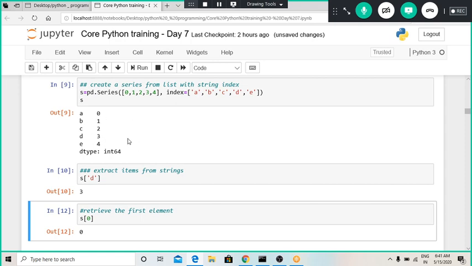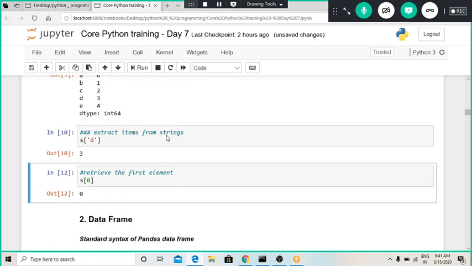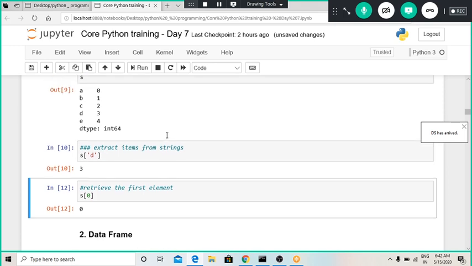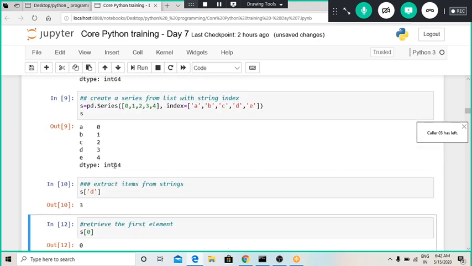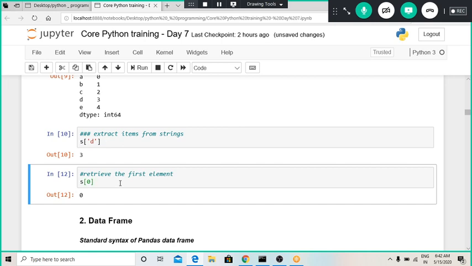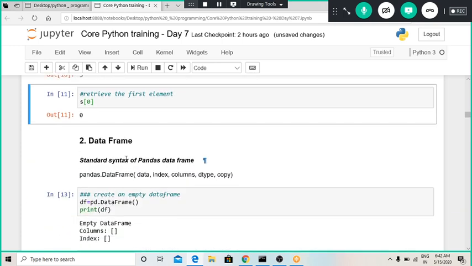And in such scenarios, we can retrieve elements using the default indexing method also. Here the default indexing will range from 0 to 4, and this is our defined indexing method, which is from a to e. So we can extract elements from this string using the default indexing method also. For that, we can use the same way as we extracted elements from a list. Okay, so this is all about strings.